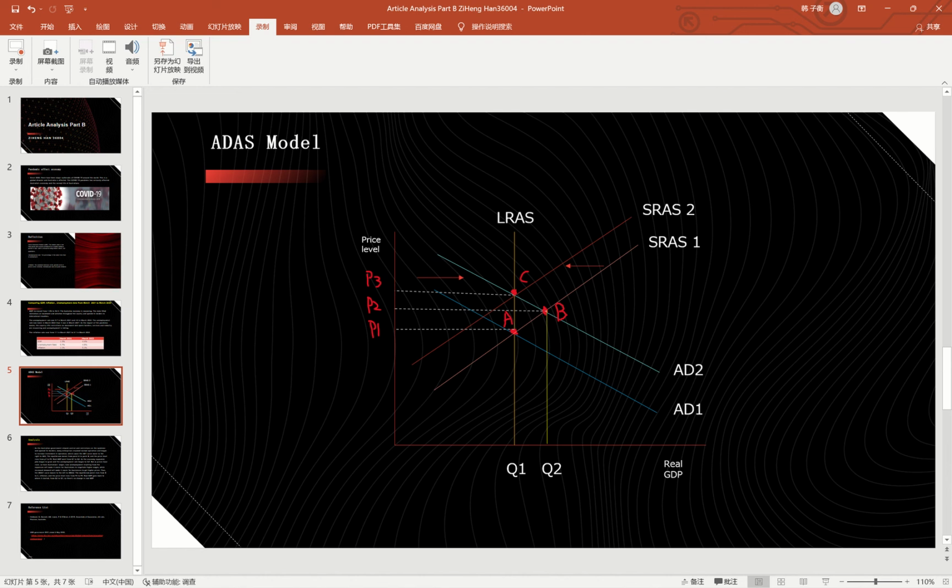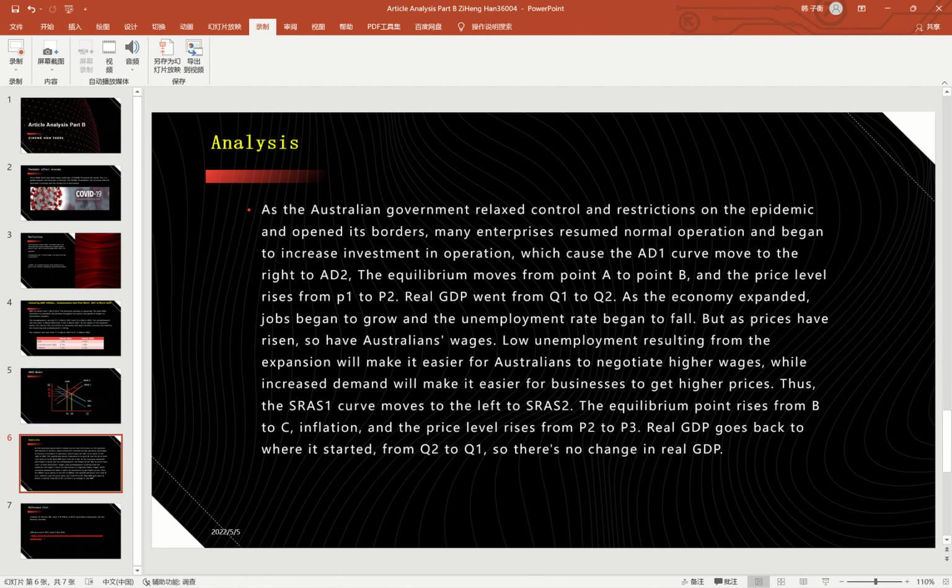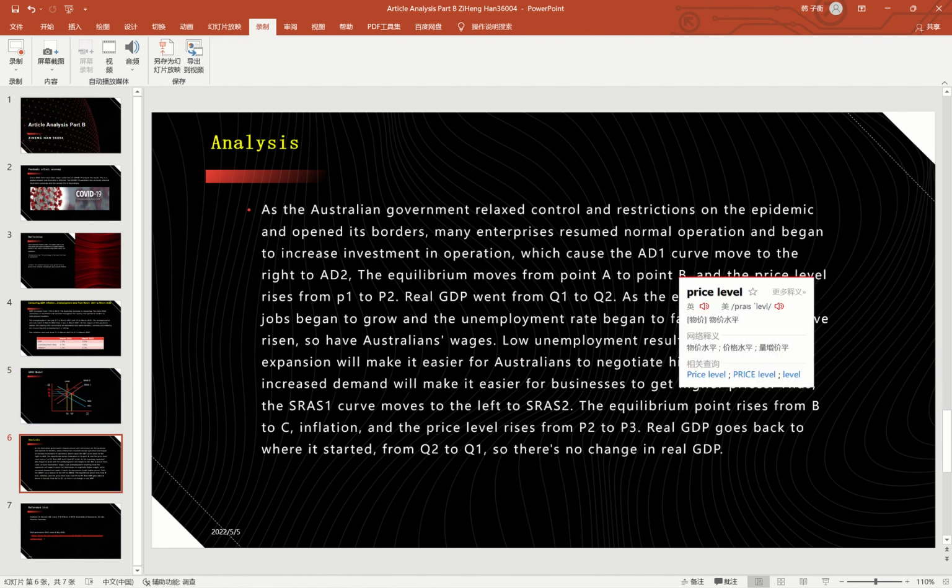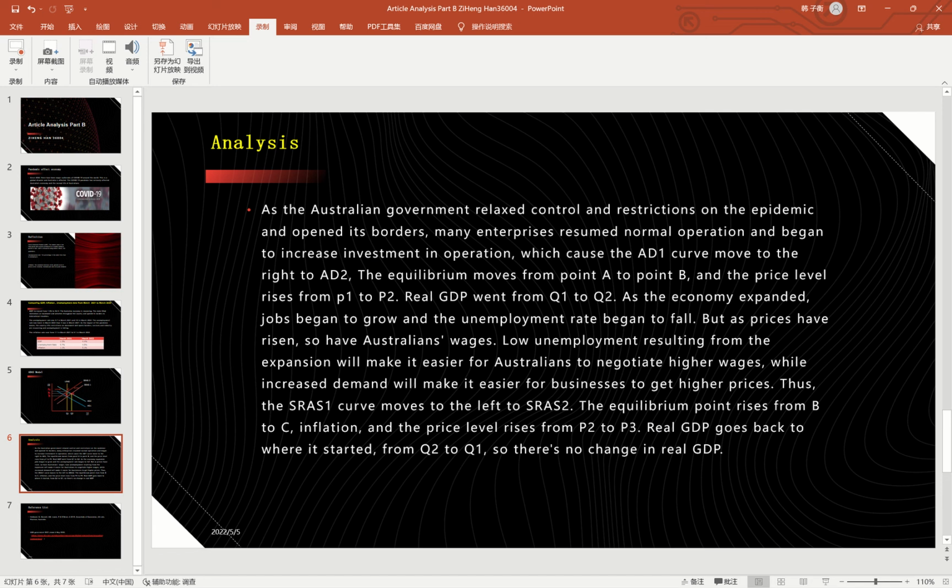This is the AD-AS model. I drew it, and this is my analysis. As the Australian government relaxed control and restrictions on the epidemic and opened its borders, many enterprises resumed normal operation and began to increase investment in operation, which caused the AD1 curve to move to the right to AD2.